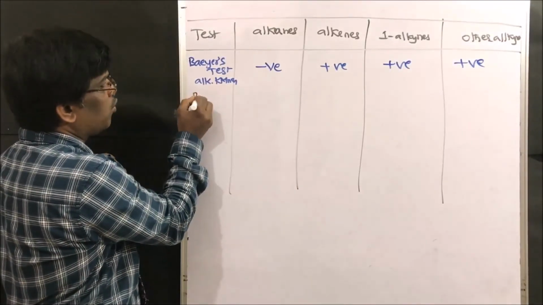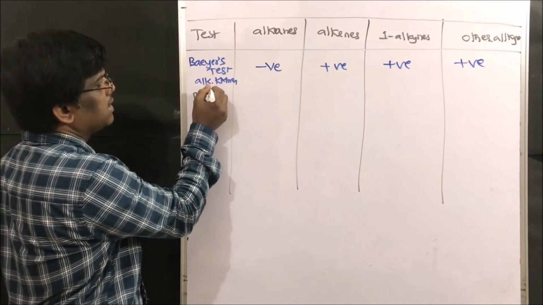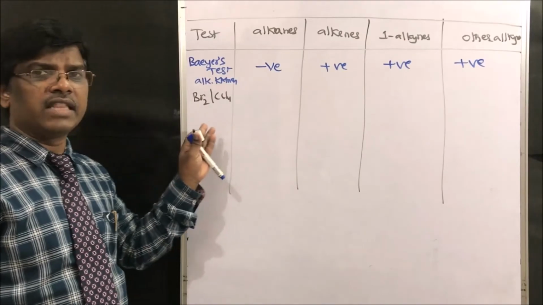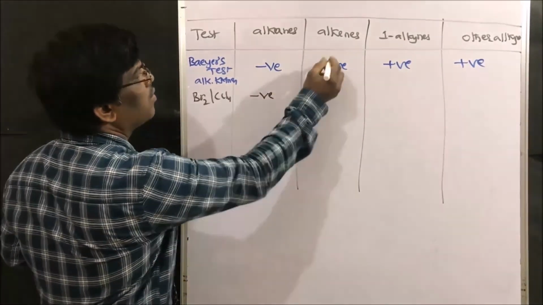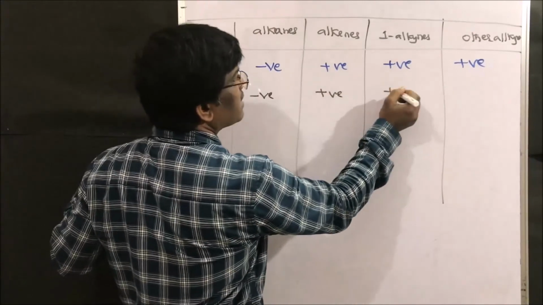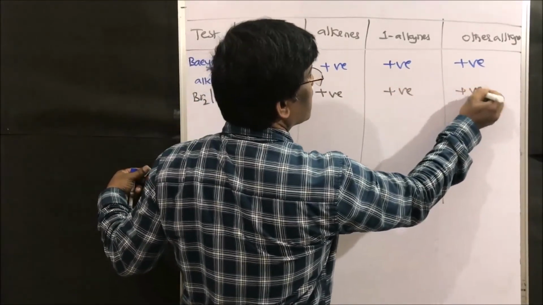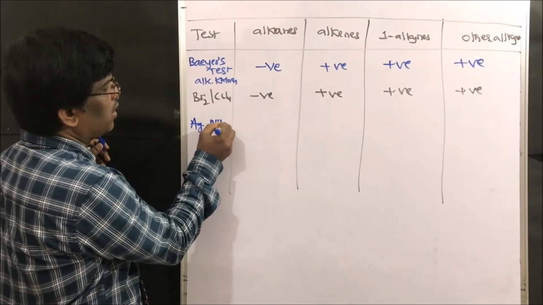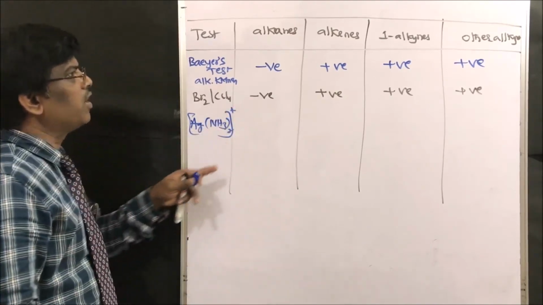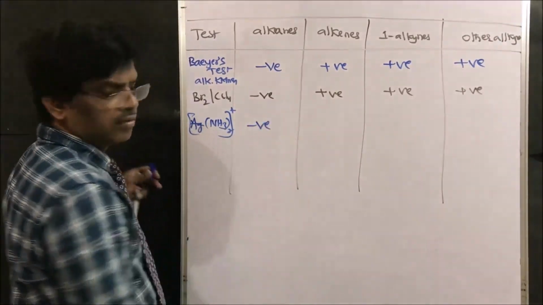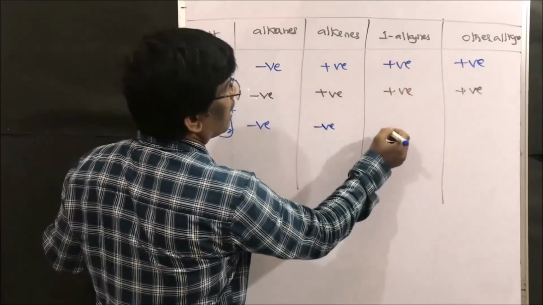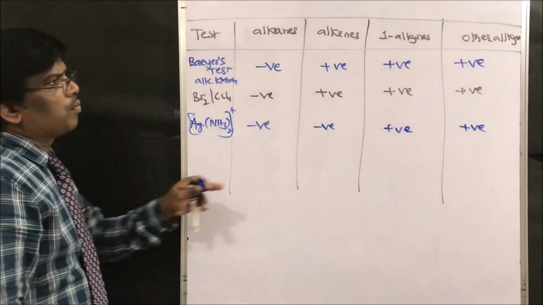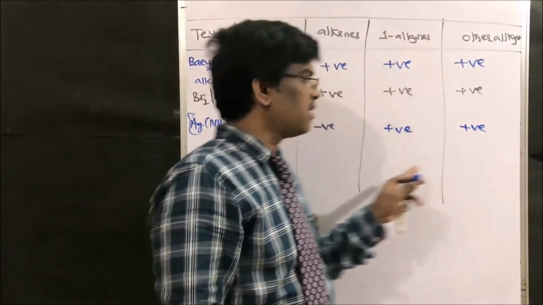Very, very important reaction, bromine in CCl4. What happens? Are alkanes going to react with bromine in CCl4? No, negative. Alkenes, yes, positive. Alkynes, yes. Other than terminal alkynes, yes. The next reaction is ammoniacal silver nitrate. Is it given by alkanes? No. Alkenes also? No. Whereas alkynes, yes. So terminal alkynes are positive, and other than terminal alkynes are not.